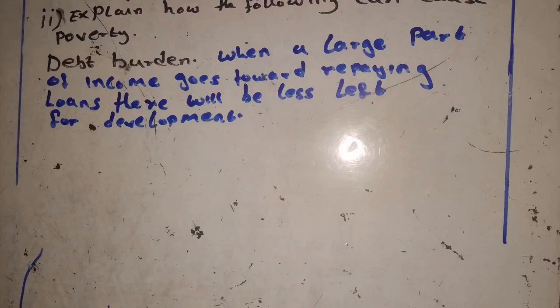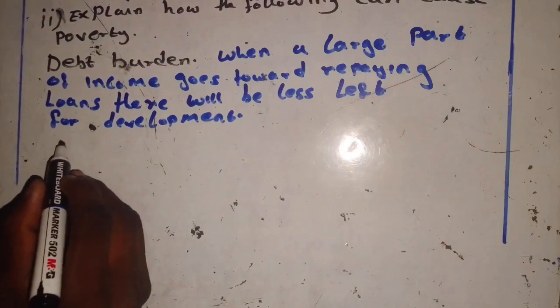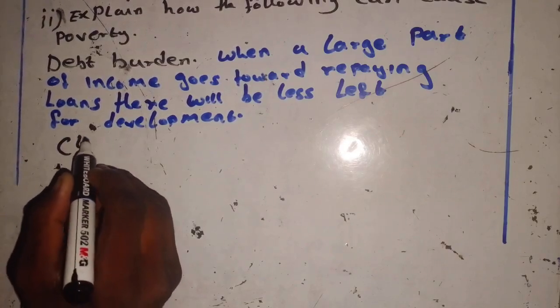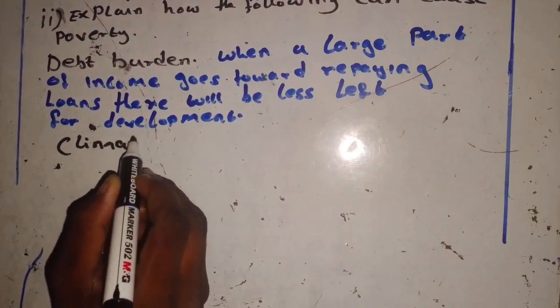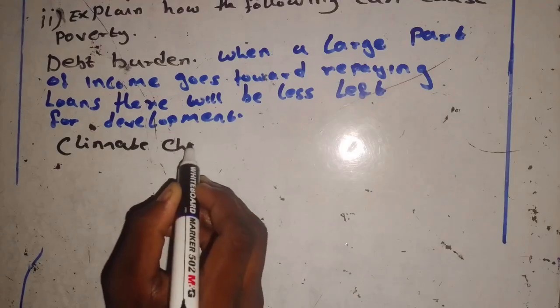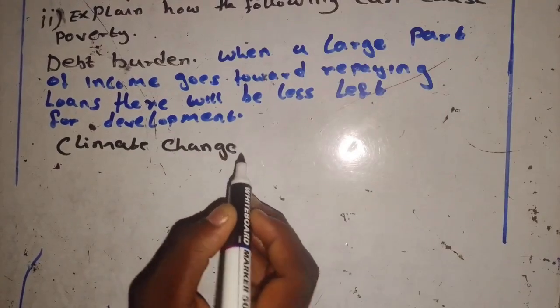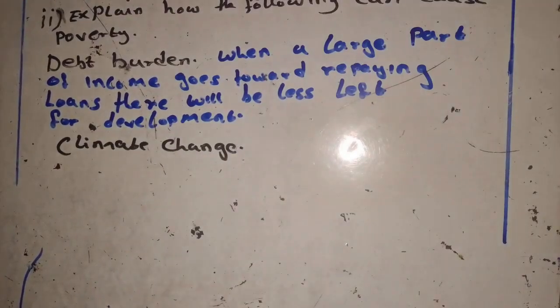Climate variation or climate change is the same. When there are floods and drought, the crops can't do well, so that will result in the shortage of food in our country.